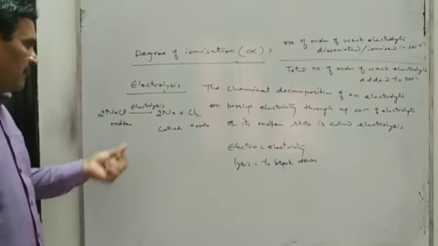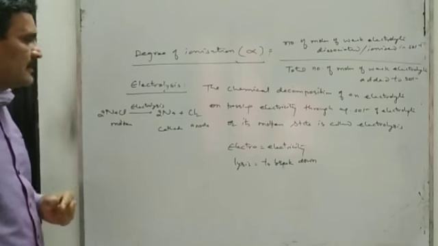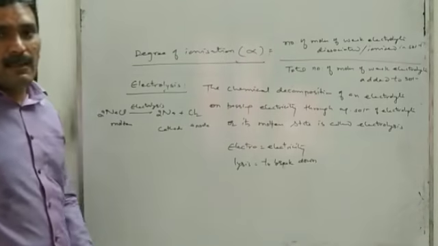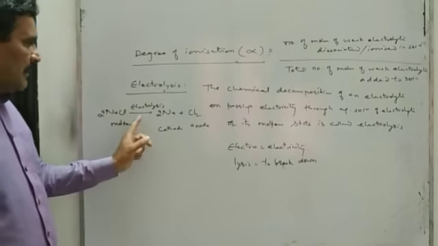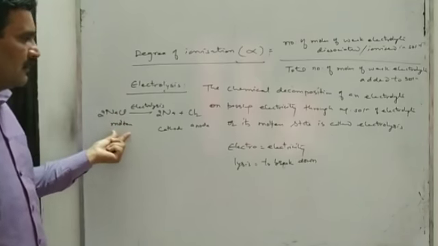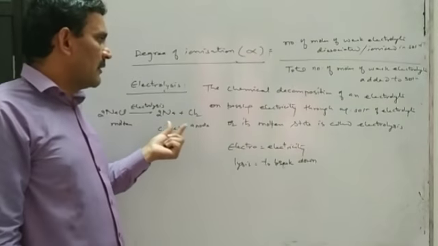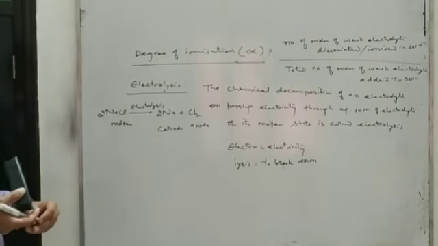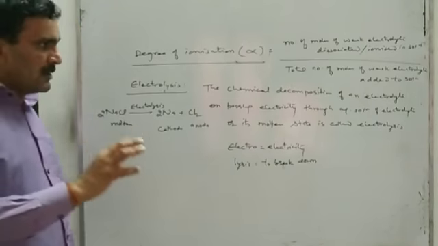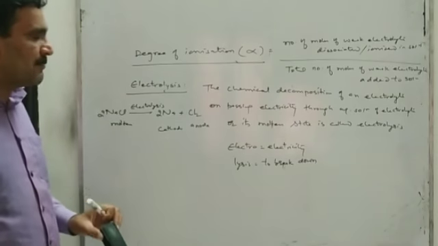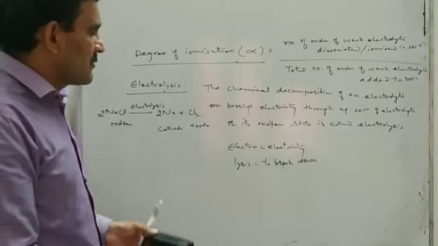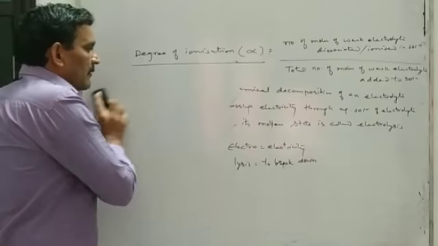And this chemical decomposition of sodium chloride on passing electricity through molten sodium chloride is called electrolysis of sodium chloride. So when we pass electricity through aqueous solution or molten state of an electrolyte, it gets chemically decomposed, and this chemical decomposition of an electrolyte on passing electricity is called electrolysis.